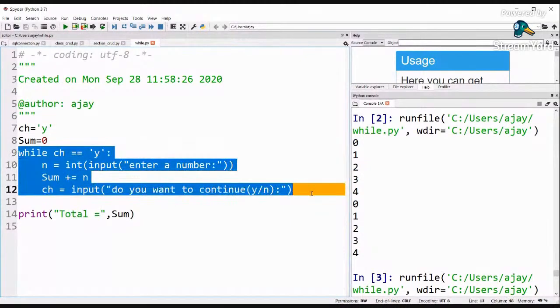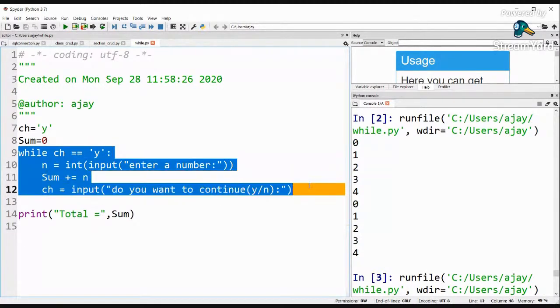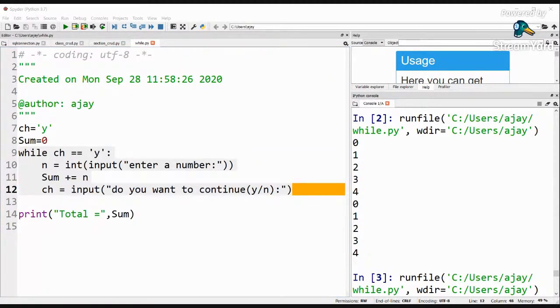A while loop is the best tool for such a situation when you do not know how many times the loop is going to go or how many iterations the loop is going to have. Under such a situation, you are supposed to use a while loop. Is it clear to everybody? If you have any doubts, you can ask me. Have you understood the difference between a while loop and a for loop, children? The situation where you will use a for loop and the situation where you will be using a while loop. Is it clear to everybody?